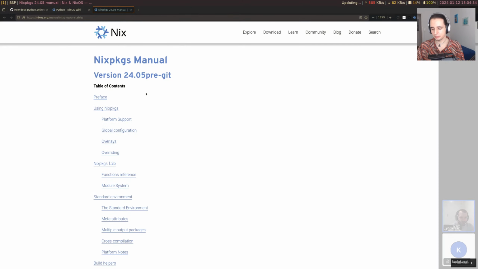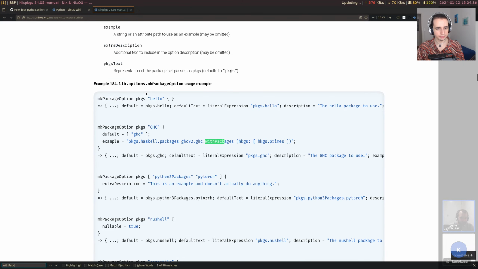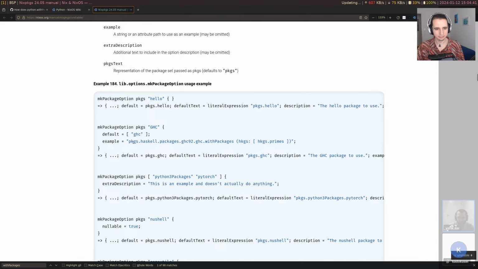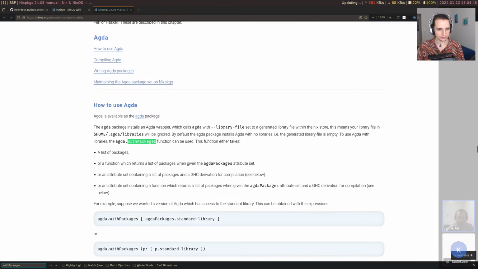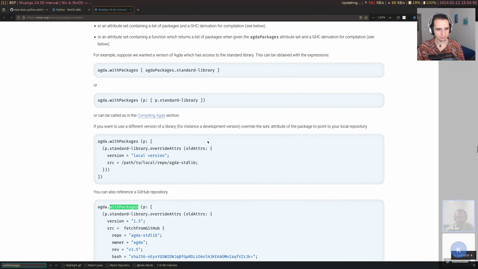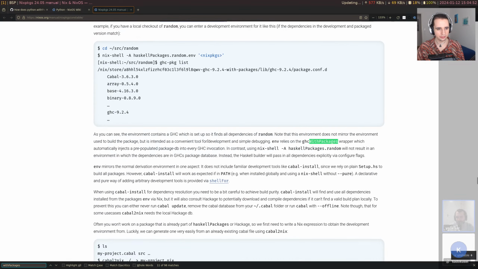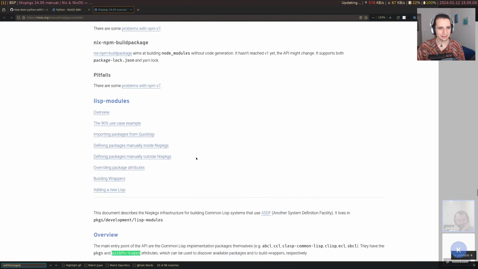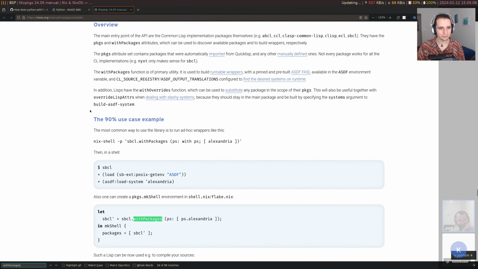So I'm going to look at the Nixpkgs manual here. withPackages is a very generic thing. You have it for a lot of package sets. We can see here GHC for Haskell. What else is there? Agda also has one. It's kind of become a convention, although I can't say that all of them work exactly the same. Here we can see hie, derivation, that's something else. Here, list modules also has one.